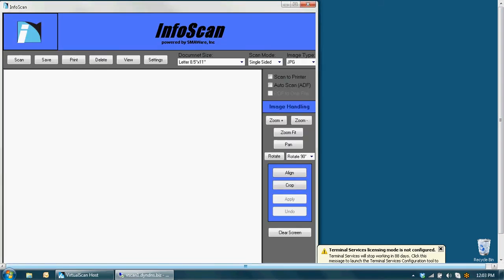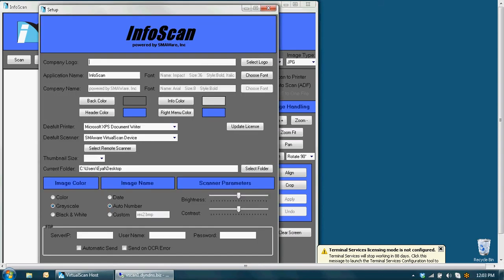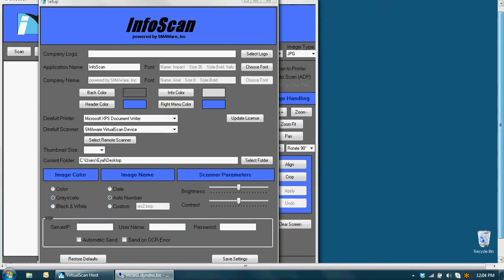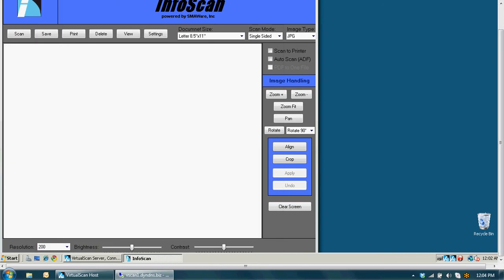and we will also go to the settings, and you can select a remote scanner. You can either do your settings over here, which we'll do right now, grayscale 200, batch scan if it's an FDX. But it'll also work in the background, as I'll show you right now. And let's just go ahead and perform a scan.